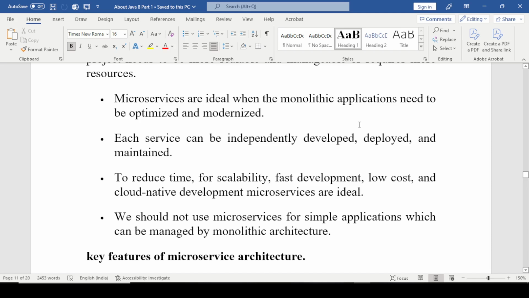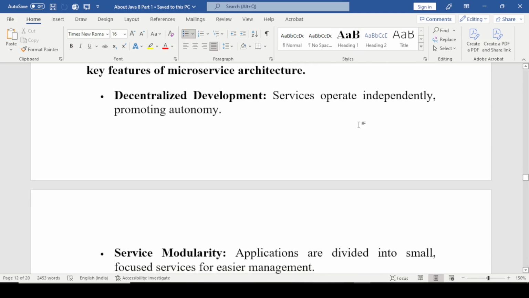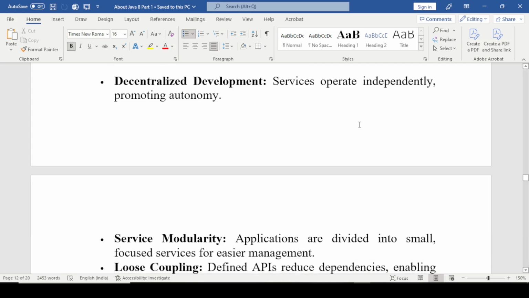Key features of microservice architecture. First is decentralized development. Services operate independently, promoting autonomy. Service modularity. Applications are divided into small focused services for easier management.